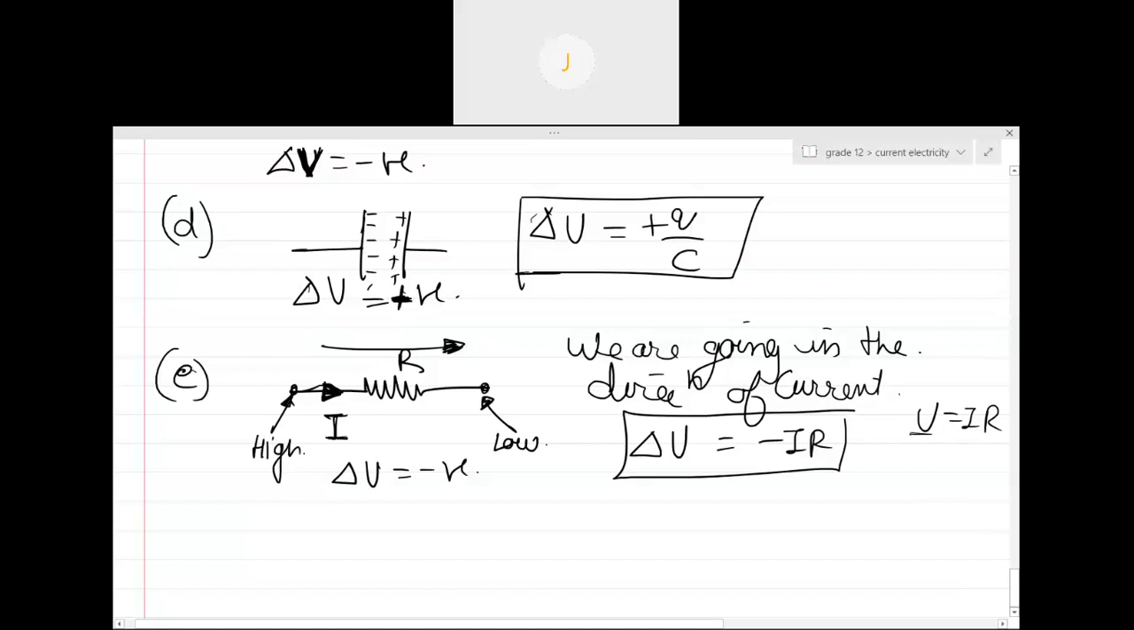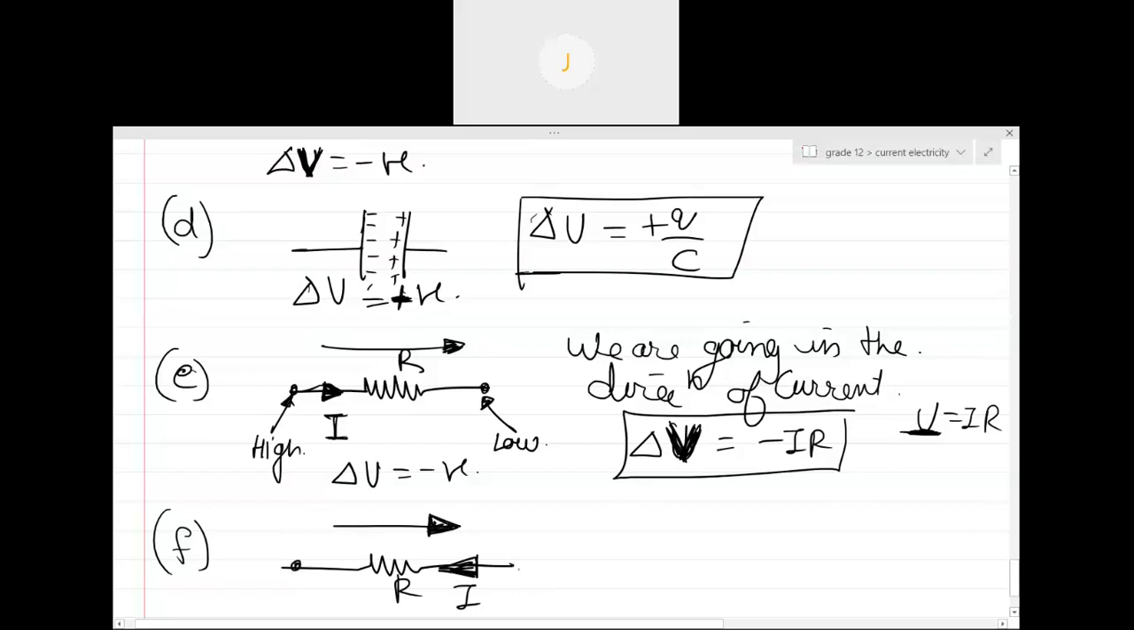Yes, sir. You remember, this used to be potential difference, delta V only, but we never wrote delta V over there, right? Now, when we are moving in the direction opposite, suppose the current is coming like this, and we are going in this direction. Are we going in the direction of the current, or in the opposite direction?